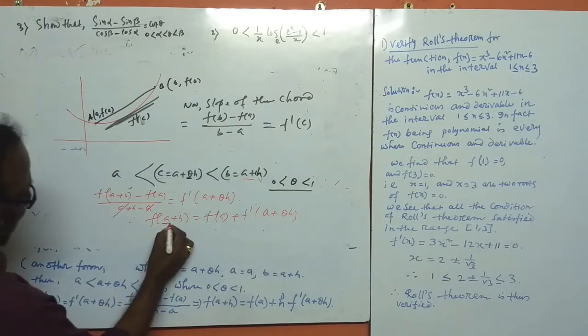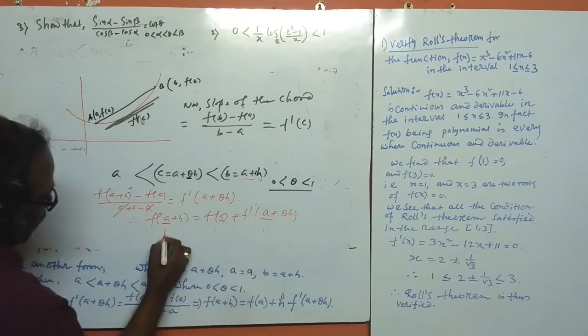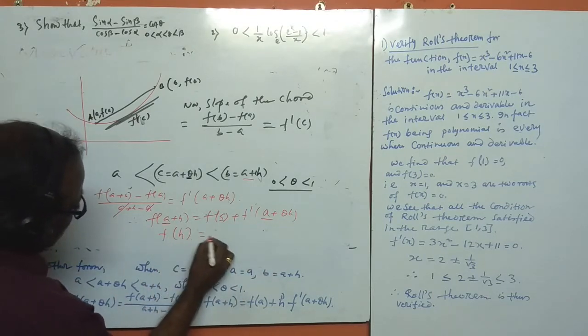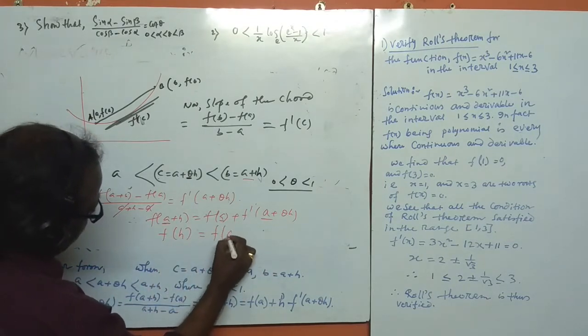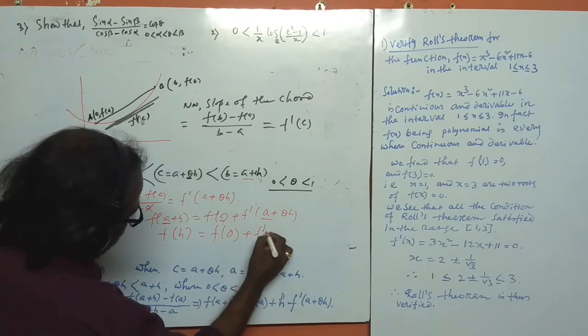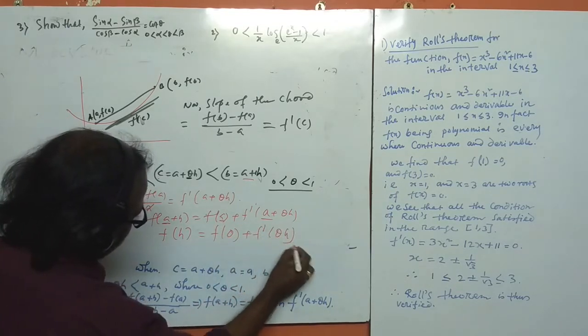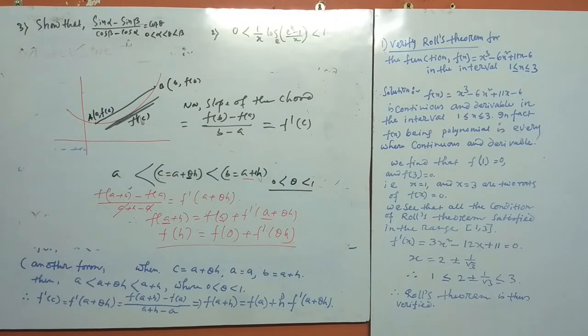If we put A equal to 0, then f of H is equal to f of 0 plus H f dash of theta H. This is another formulation of Lagrange's mean value theorem. Okay, it is a very helpful formula. Most of the problems use this formula. Now another problem, number 1.